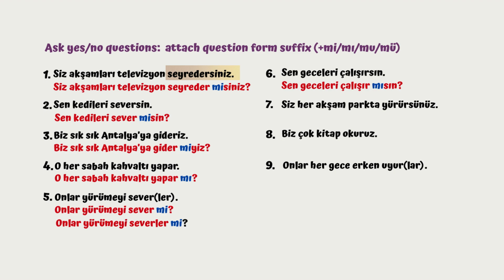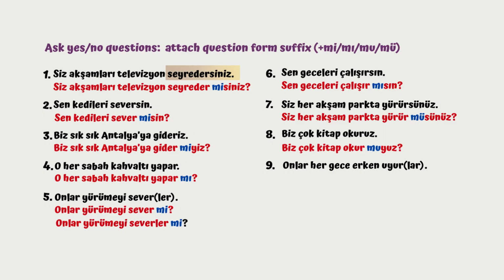Number 7, siz her akşam parkta yürürsünüz. So you walk in the park every evening. The geniş zaman suffix is ür, right? Yürür. So the last vowel of yürür is ü, so this time I'm gonna use mü. So siz her akşam parkta yürür müsünüz? Number 8, biz çok kitap okuruz. We read a lot. So okuruz, okur. Right after the geniş zaman suffix, I'm gonna add the question form suffix. The last vowel of okur is u, so I'm gonna choose mu this time. So biz çok kitap okur muyuz?